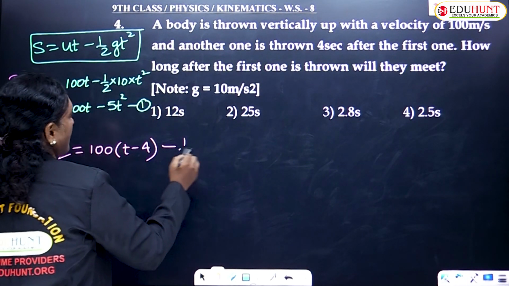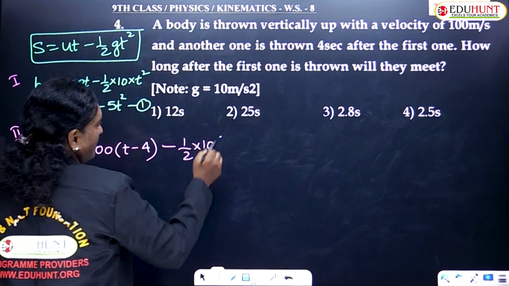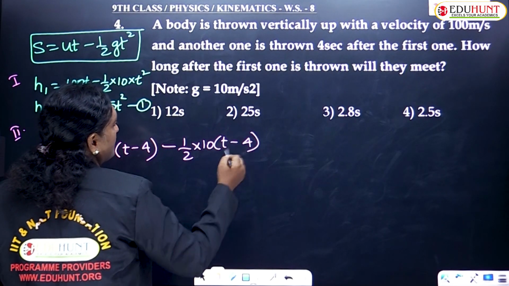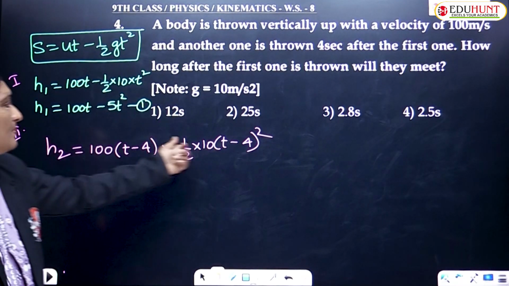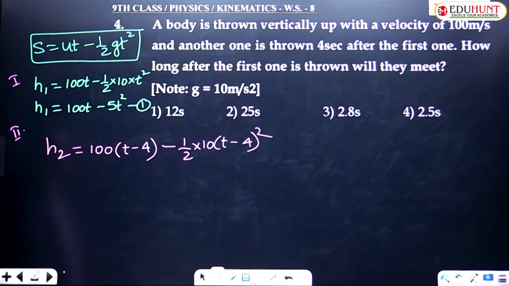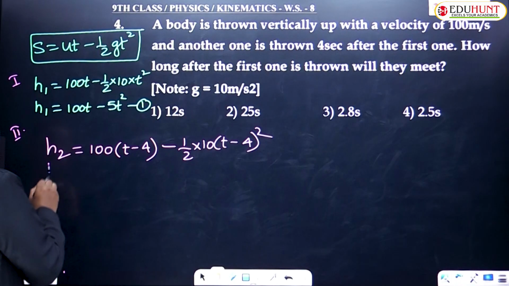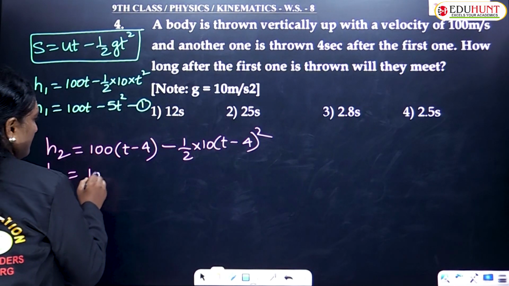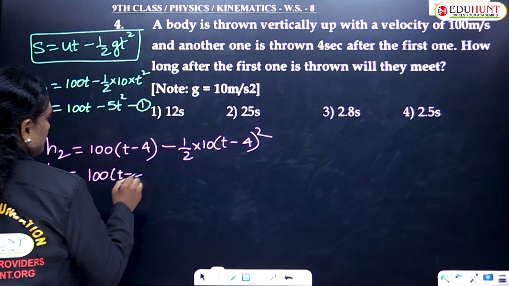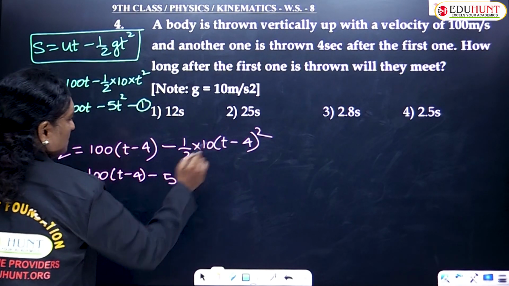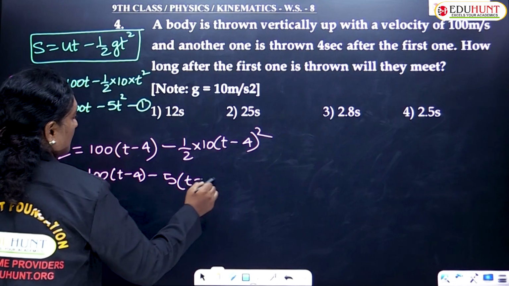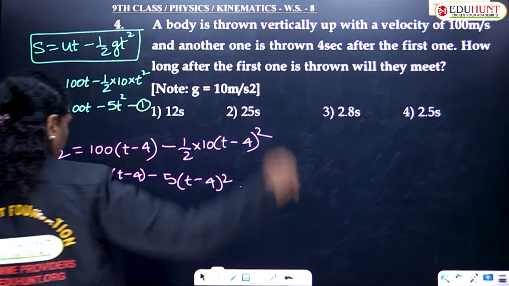Again upward motion, half g is 5, here also t minus 4 whole square. Instead of t, I replaced every place with t minus 4. So h2 = 100(t minus 4) minus 5(t minus 4)².